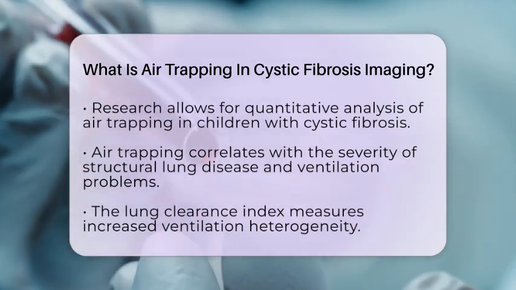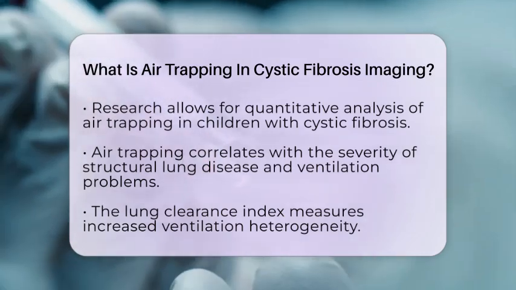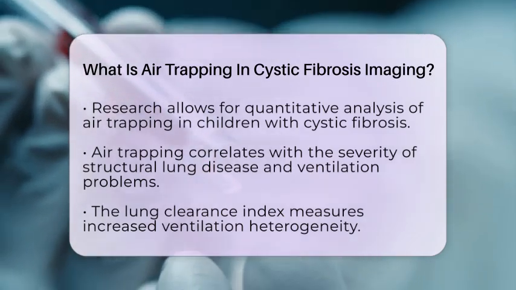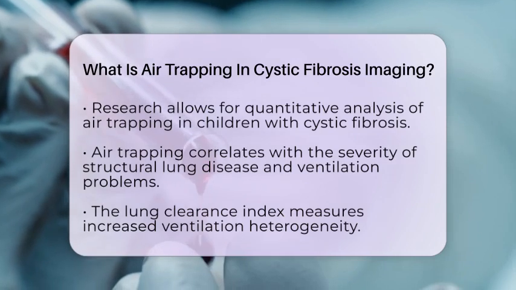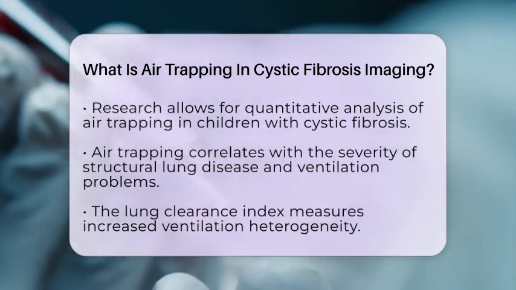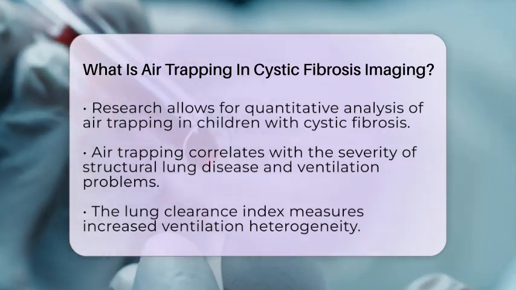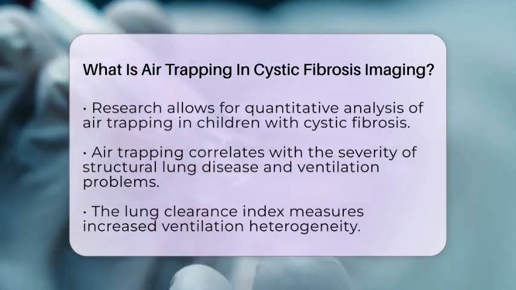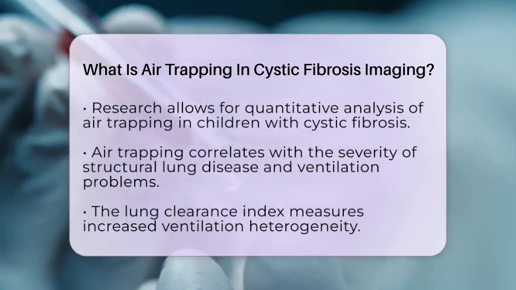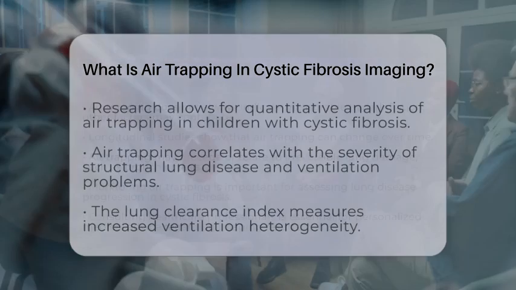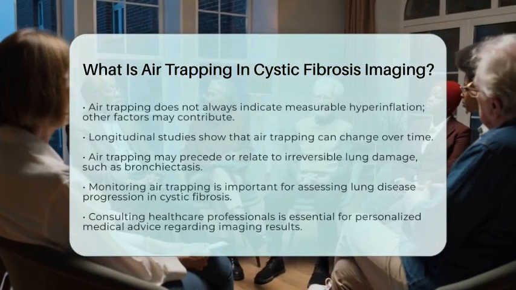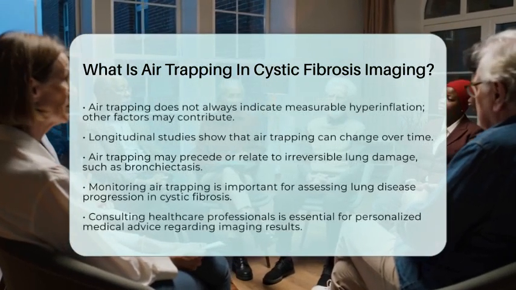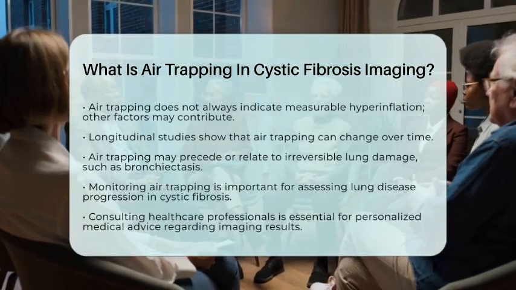Longitudinal studies that use automated analysis of computed tomography scans indicate that air trapping can change over time. It may even precede or be linked to the development of irreversible lung damage, such as bronchiectasis. This underscores the significance of monitoring air trapping as an early indicator of lung disease progression in cystic fibrosis.